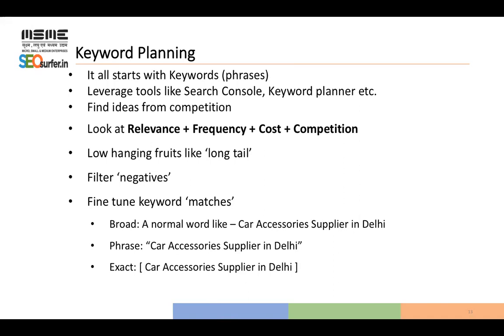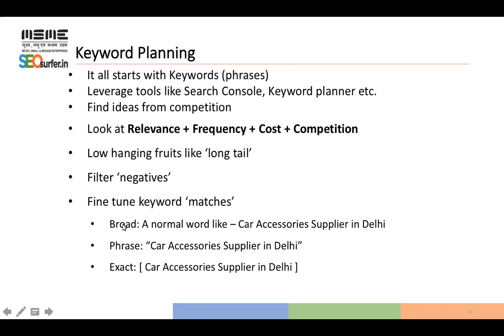If we put any keyword normally, without any apostrophes, without any square brackets, which is how we directly search on Google without any modification to our queries, that kind of keyword is called a broad keyword.